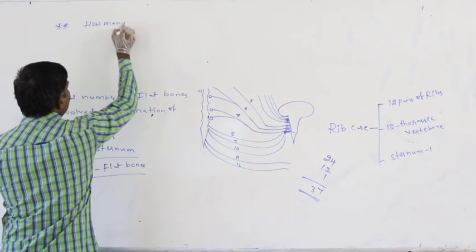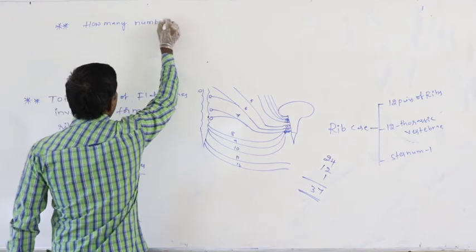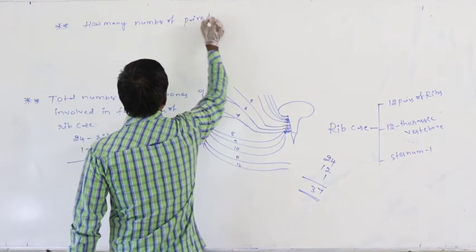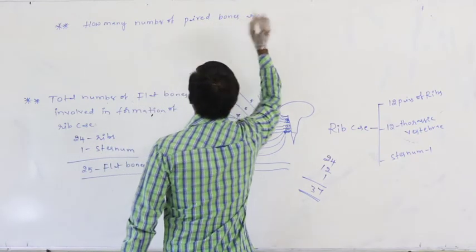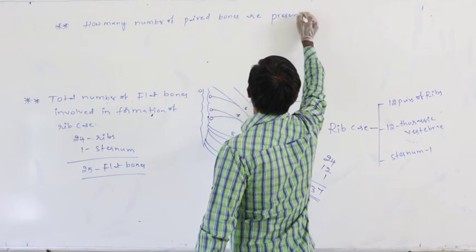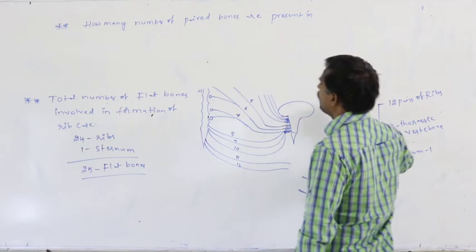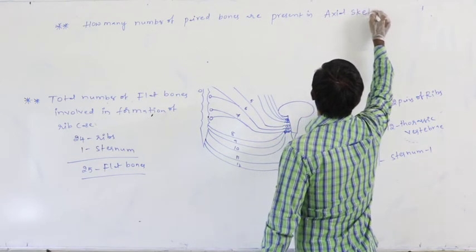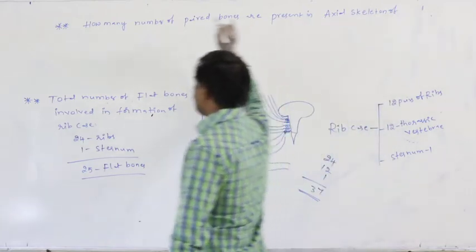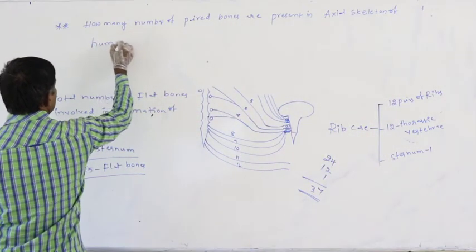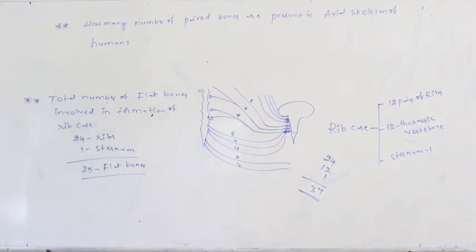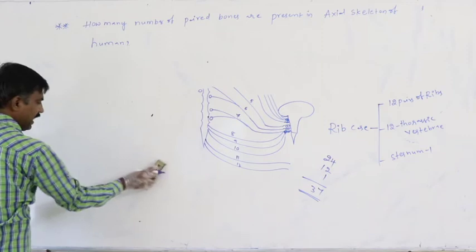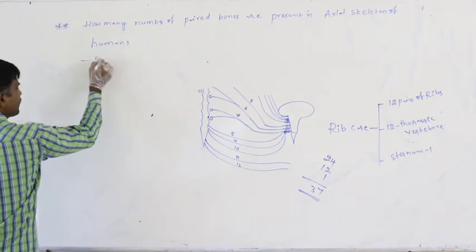How many paired bones are present in the axial skeleton of a human? How many paired bones are present in the axial skeleton of a human? It means 23 pairs.